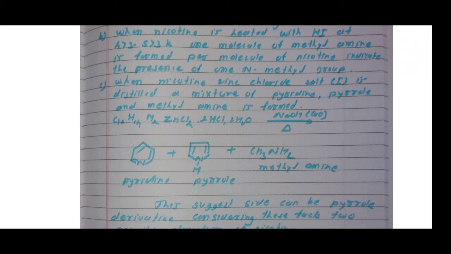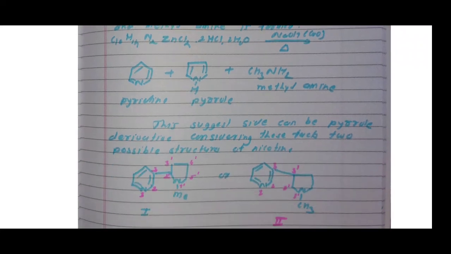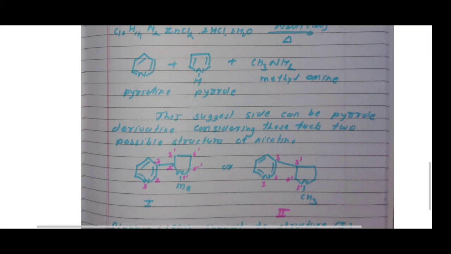This suggests that the side chain can be a pyrrole derivative. Then considering these facts, it is reasonable to believe that the side chain is N-methylpyrrolidine. Therefore, 2 possible structures of nicotine can be shown here, with the side chain N-methylpyrrolidine. You remember that N-methylpyrrolidine is the side chain present in the structure of nicotine. I am showing the structure here first.